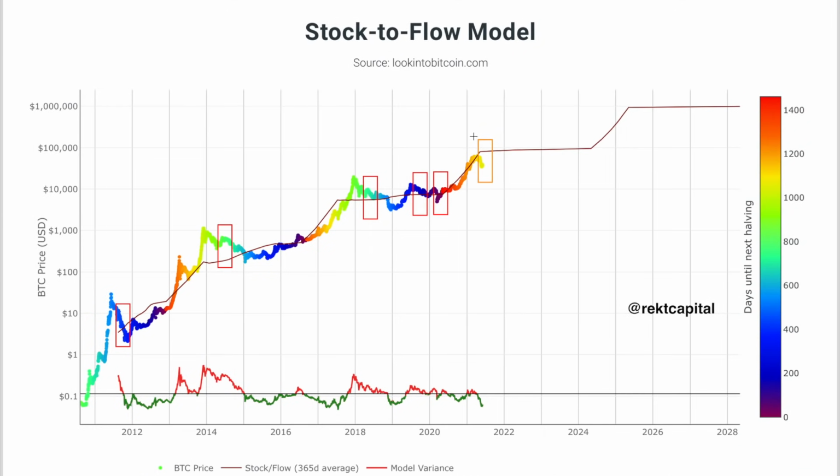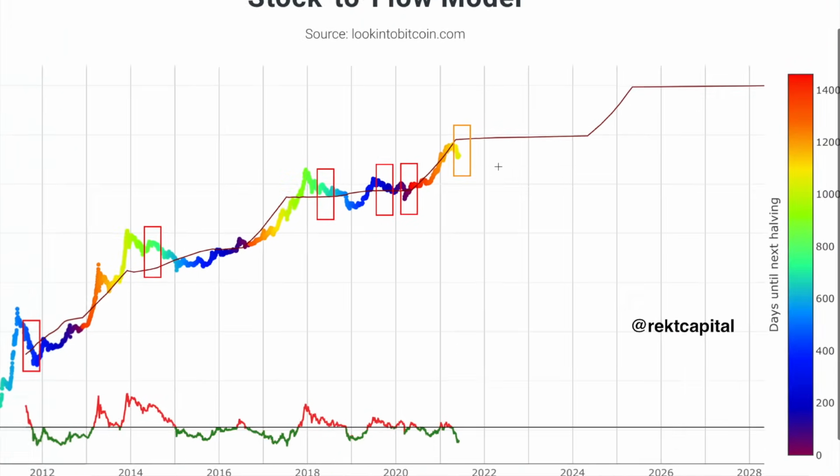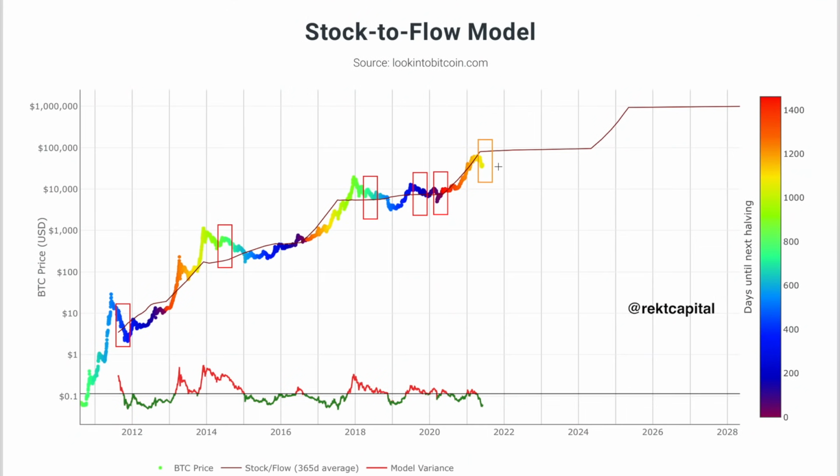So a death cross could potentially occur, but the difference here is that Bitcoin's price action is below the stock to flow line. And just to look at the history of Bitcoin trend following the stock to flow line, you can see right over here that Bitcoin's price action is following the stock to flow line quite closely, almost perfectly, for many months. And we actually don't see that in previous bull cycles, right? You don't really see perfect alignment with the stock to flow line.